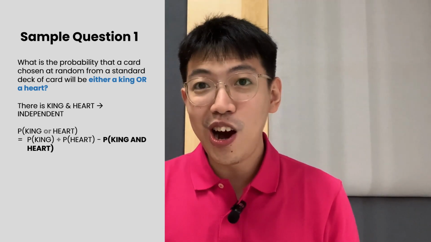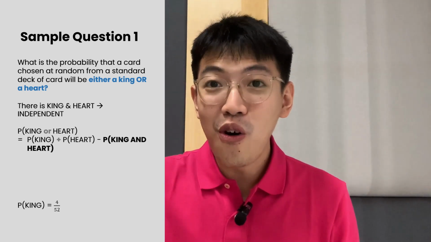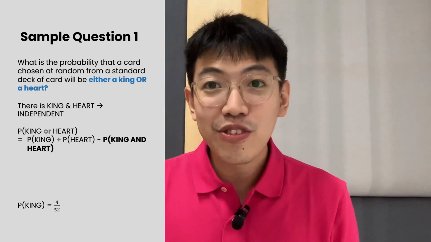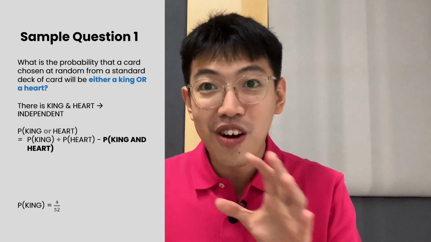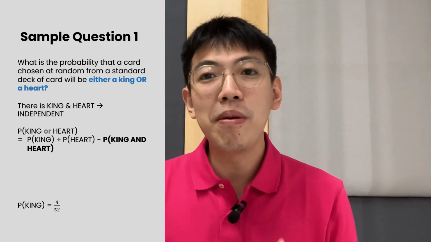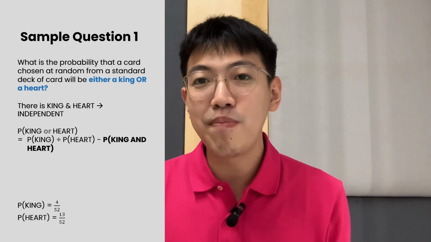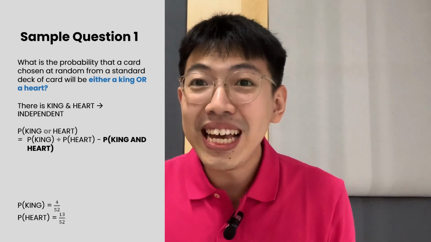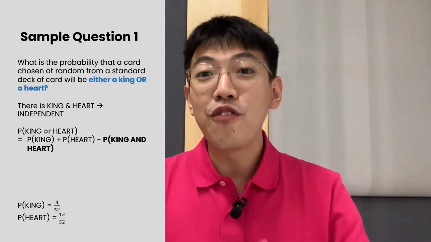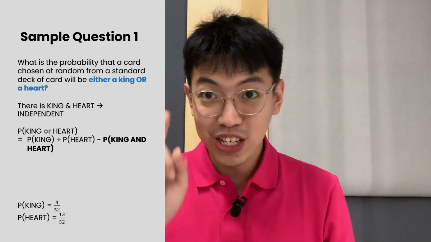Probability of king: there are 4 kings, so 4 over 52. Now let's find the probability of heart. There are 13 cards of hearts. It means the probability of heart is 13 divided by 52. Now, what is the probability of king and heart? The number of king of hearts in the deck of cards is 1.